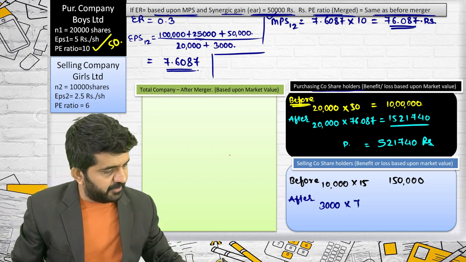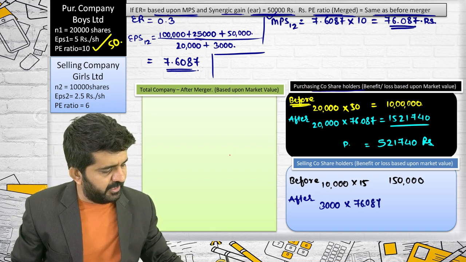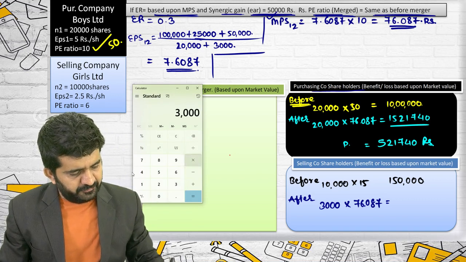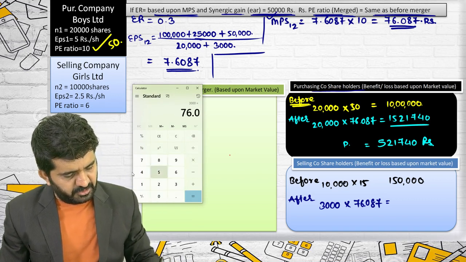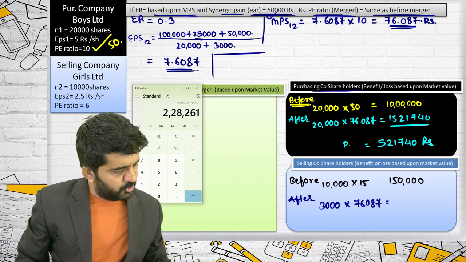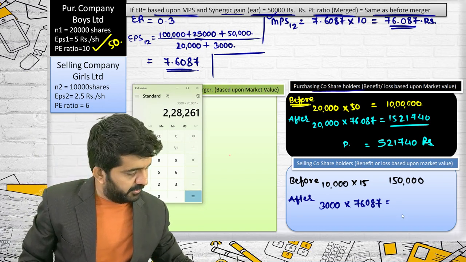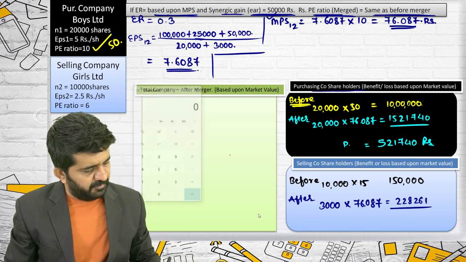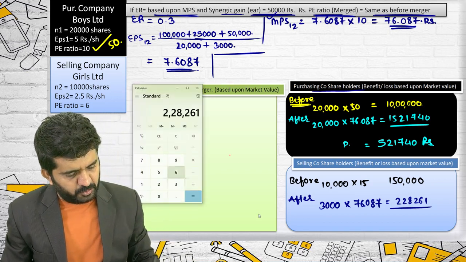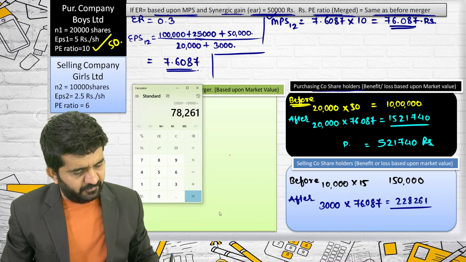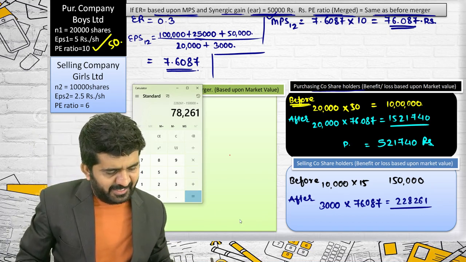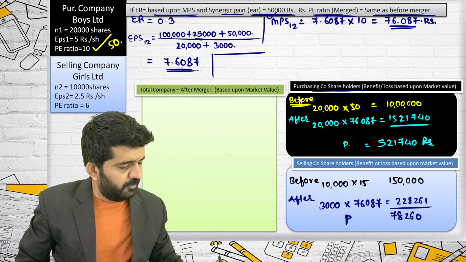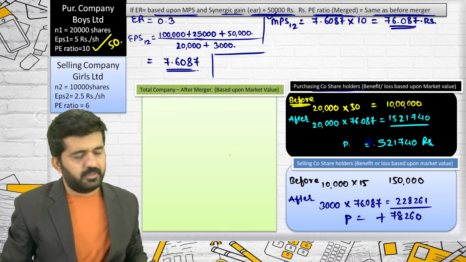Merged entity market price is 76.087. 3,000 into 76.087 is 2,28,261. Profit will be 2,28,261 minus 1,50,000. That is 78,260. Will be profit. These both are positive.